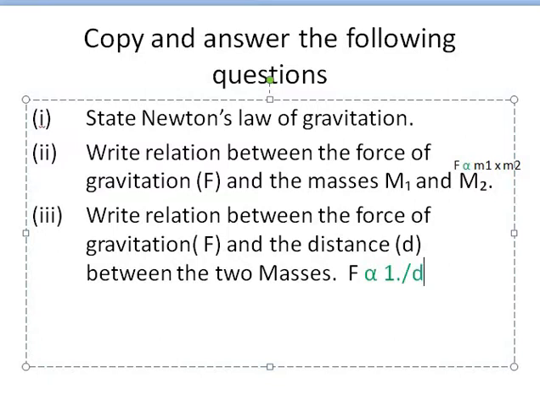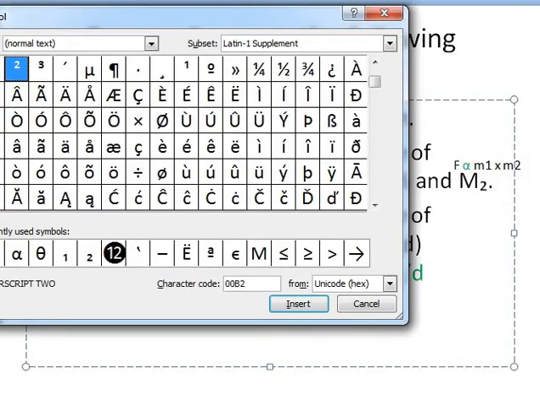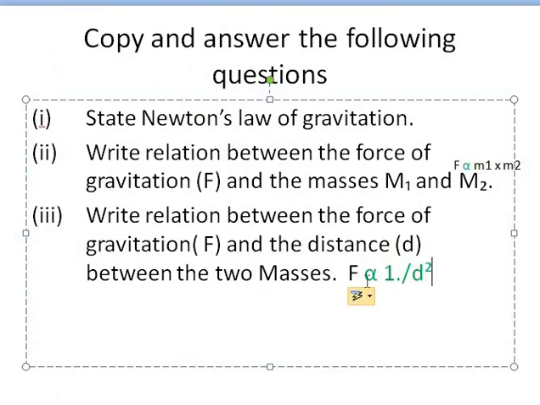Okay, you can write that. So F varies 1 by d square. This is the answer for this third question.